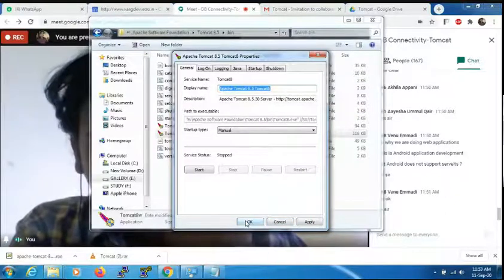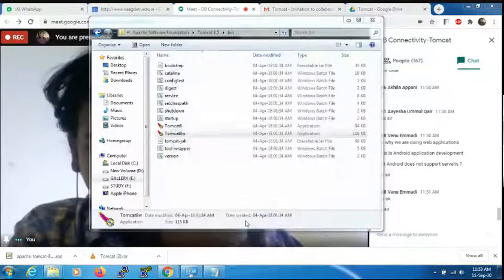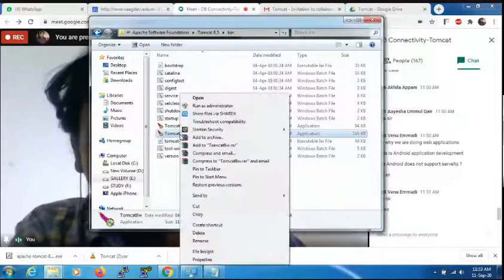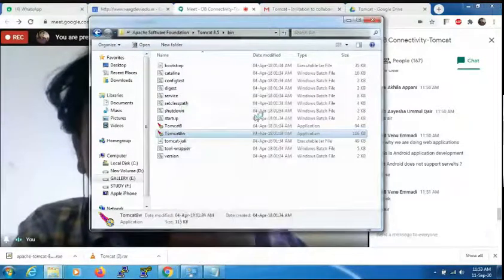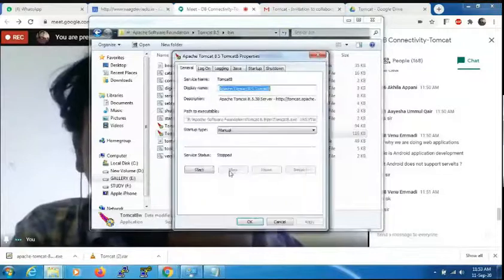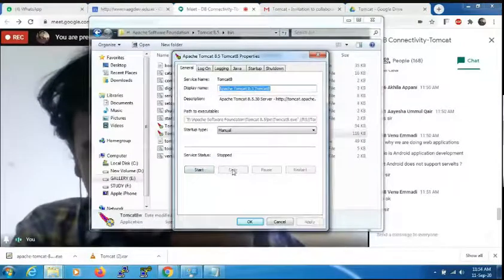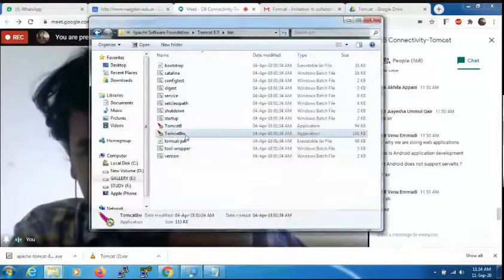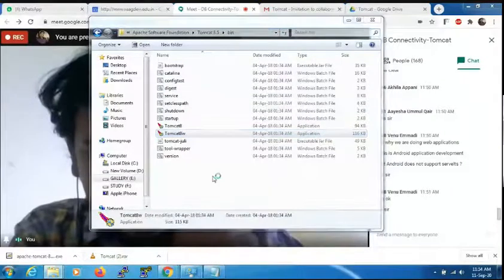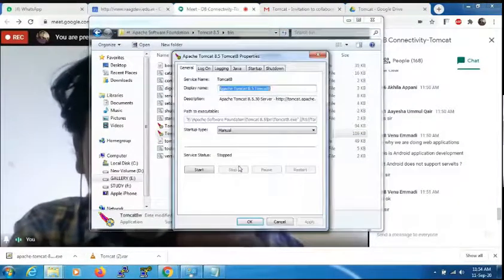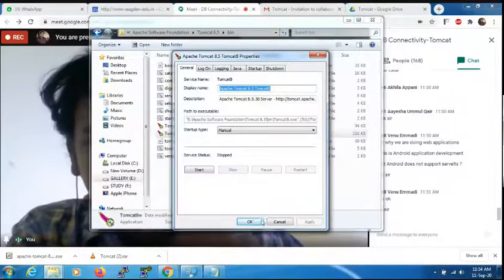Click on OK, or Apply, no problem. You can also say apply. Okay, now the Tomcat server is in off mode. You can check it, please. It is in off mode. Can you check it? It is just in off mode. Okay, right click on OK.